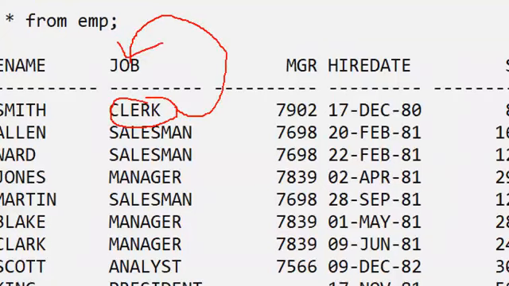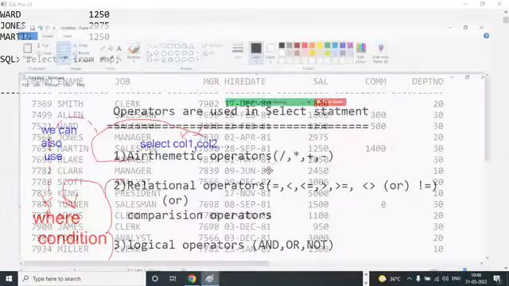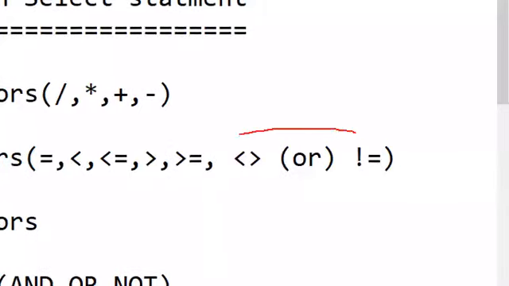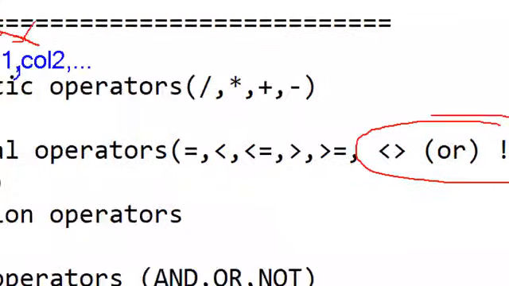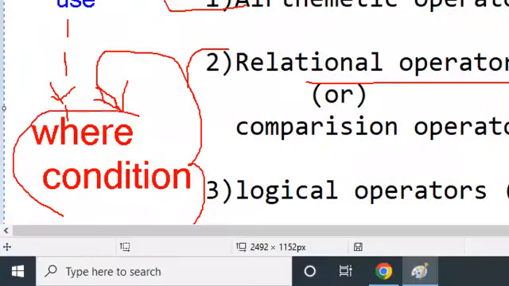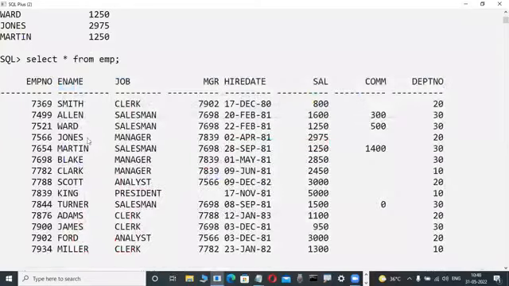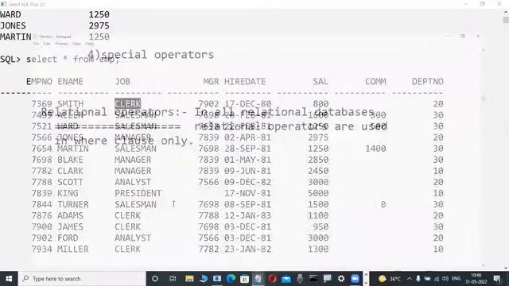That's the column we have to find first and use. But which operator is suitable for except? Maybe the not equal to operator is suitable. Yes, not equal to is a relational operator. According to the database rule, relational operators are used in a where clause. That's why we write the whole construction in a where clause, like where job not equal to clerk. How exactly, I will tell you. Very important, very interesting.